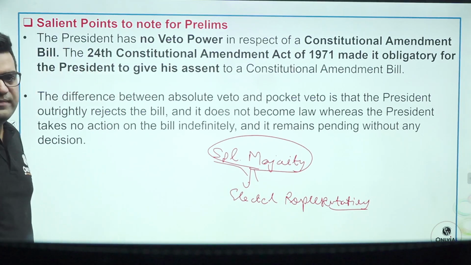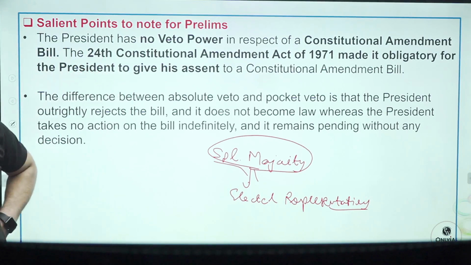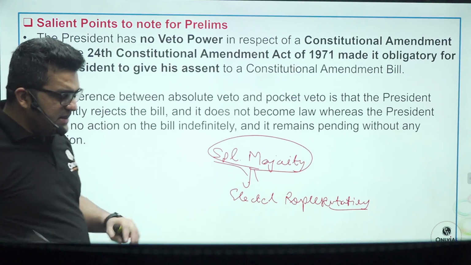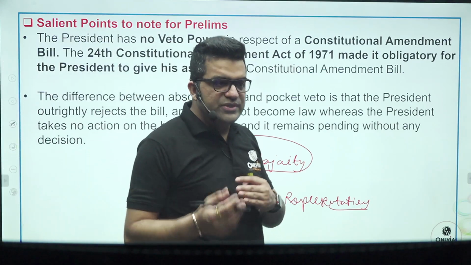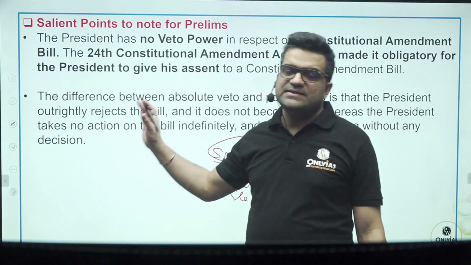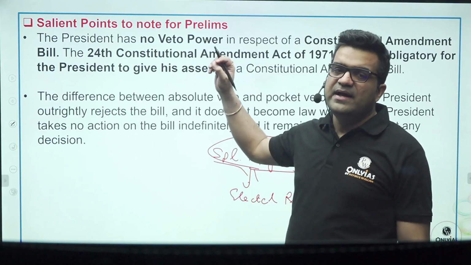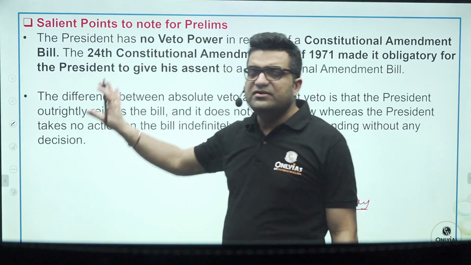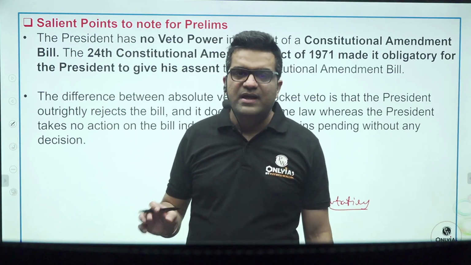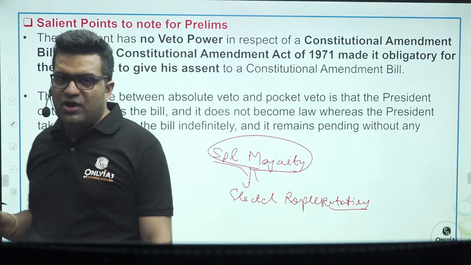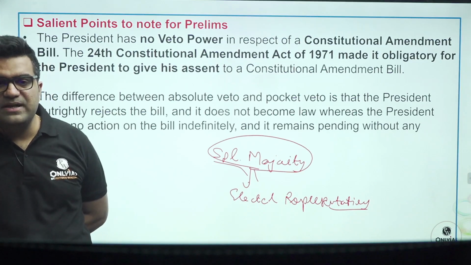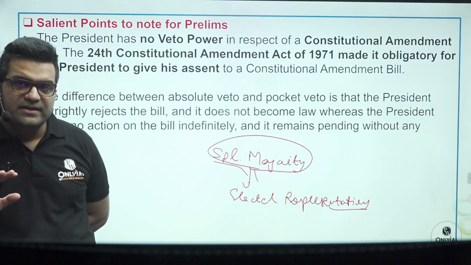The 24th Amendment Act 1971 made it obligatory for the president to give his signature to a constitutional amendment bill. Even though the later acts like the 44th Amendment Act, judicial review, and the Kesavananda Bharati case undid the damages done to the constitution by the 24th Amendment Act and 38th Amendment Act, this provision that it is obligatory for the president of India to sign the constitutional amendment bill still remains in the constitution. The 44th Amendment Act brought about by the Morarji Desai government did not repeal this provision. Thereby, this still survives.